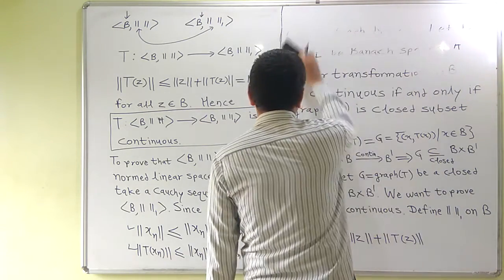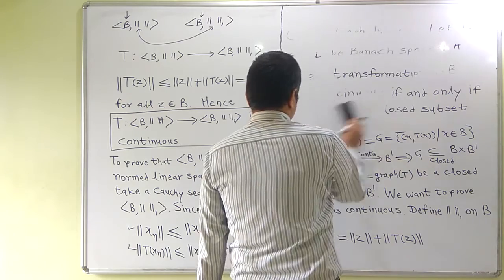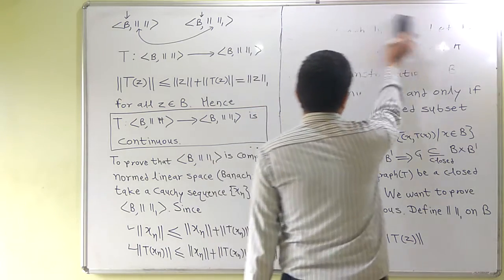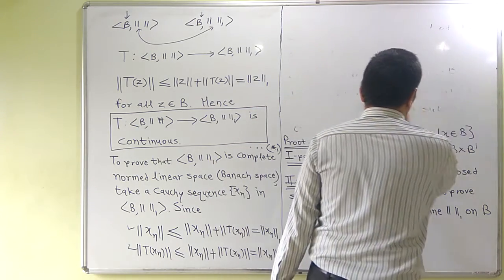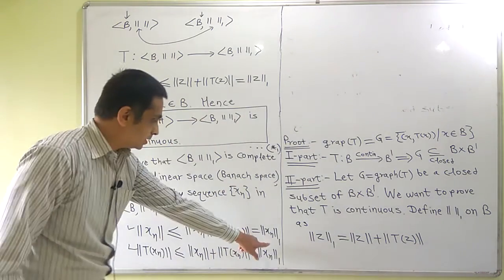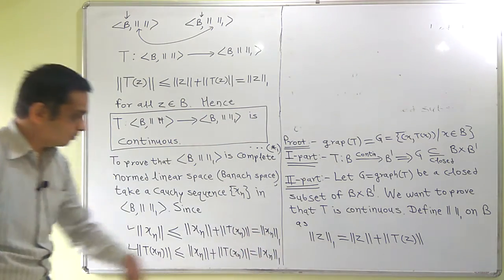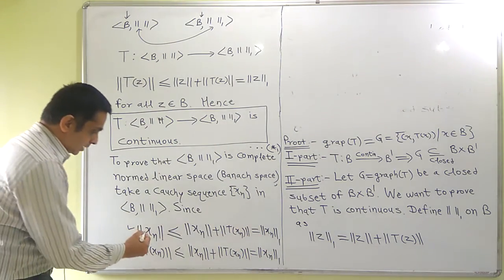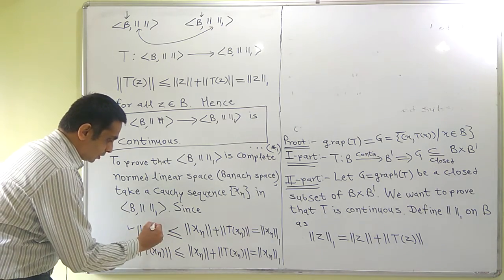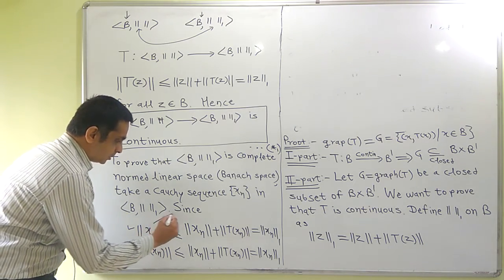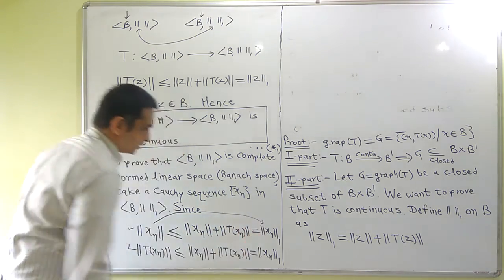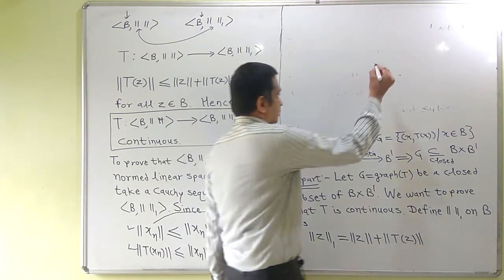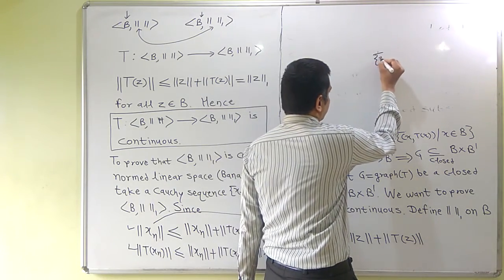If this is a Cauchy sequence, what I mean is this: xn is a Cauchy sequence with respect to norm 1. So a sequence which is less than or equal to this, corresponding terms of this sequence xn, there might be a possibility of confusion.